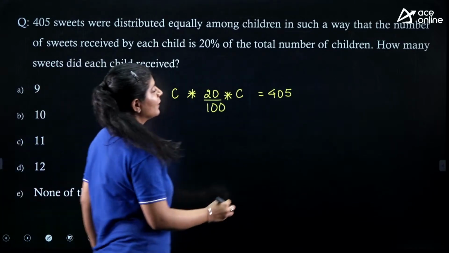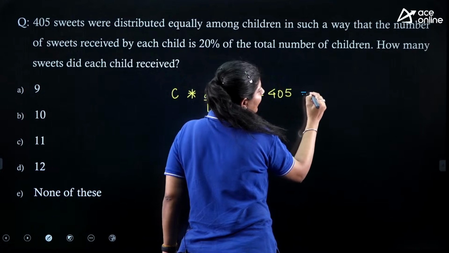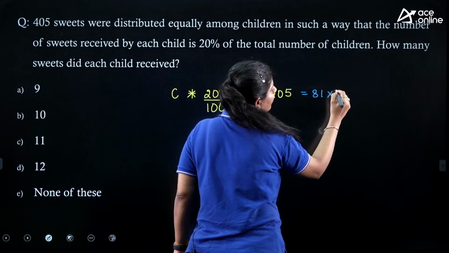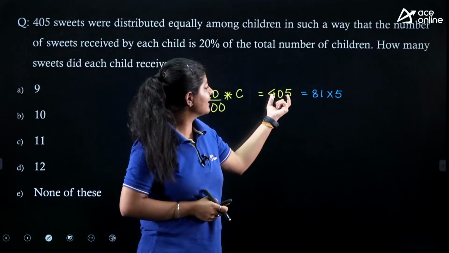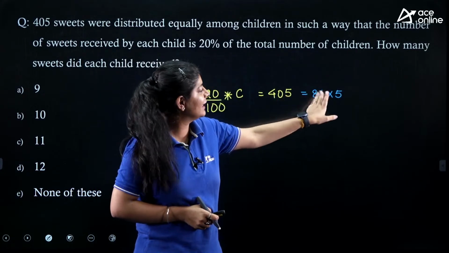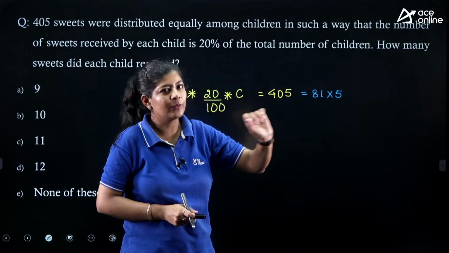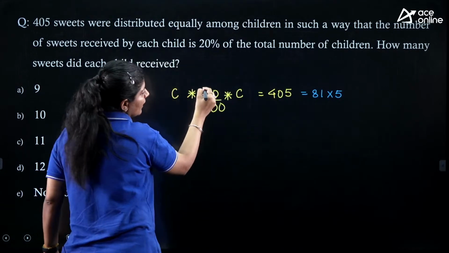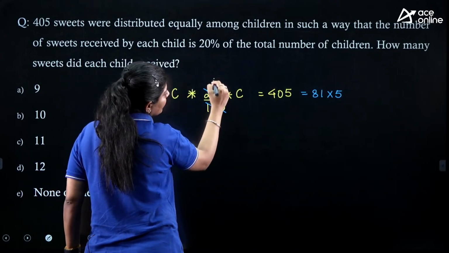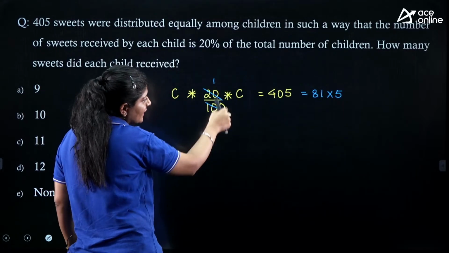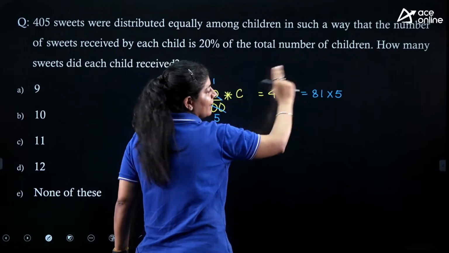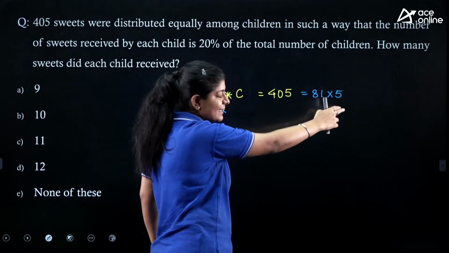Now, we can write 405 as 81 into 5. Why we are doing it, you will get to know soon. If I eliminate this, I am getting 1 by 5 over here, and I will transfer this 1 by 5 to the other side, where it becomes multiplication.